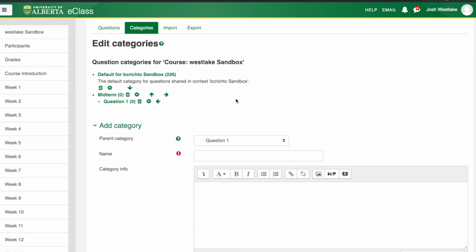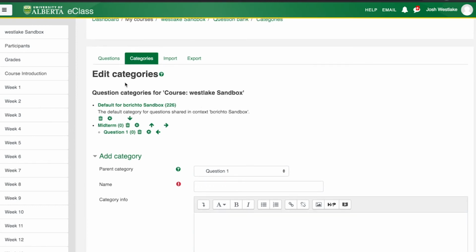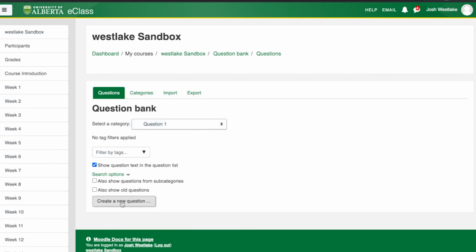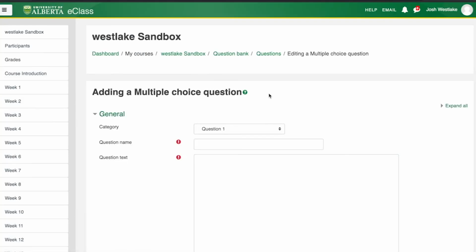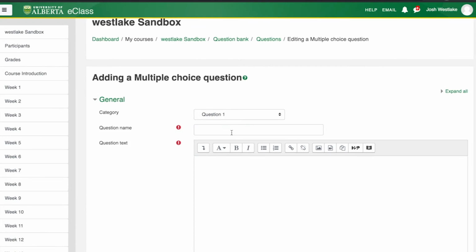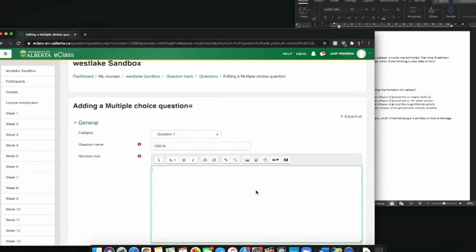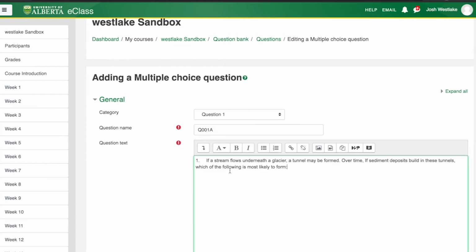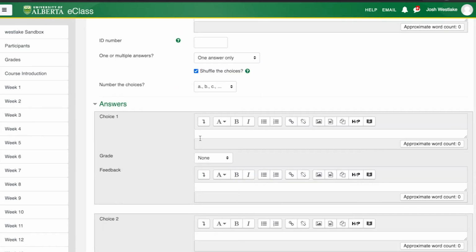So now what we're going to do is create our questions. So in order to do that, I'm going to click on the Questions tab in the top left here. And then I'm going to make sure that I have my question 1 category selected. And then we'll click on Create a New Question and Multiple Choice. And we're just going to copy in our question from our Word document here. So this one's question 1, so I like to call it Q001, and then I'll put in version A. And the question text, I'll just copy in here. Make sure that number is deleted. Then I'll scroll down and put in the choices.